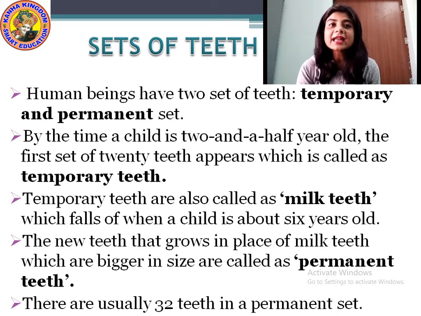In a human being there are 32 teeth in a permanent set. Understood? There are only 20 temporary teeth, and in the permanent set there are 32 teeth. Understood?